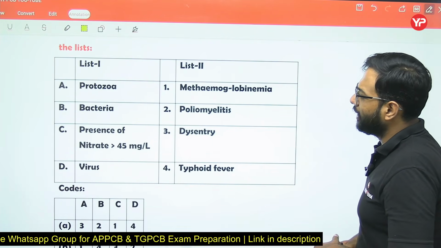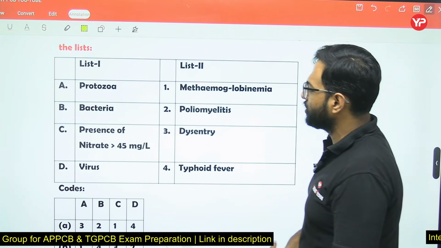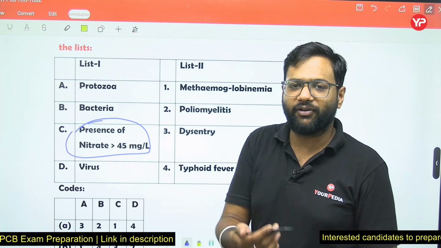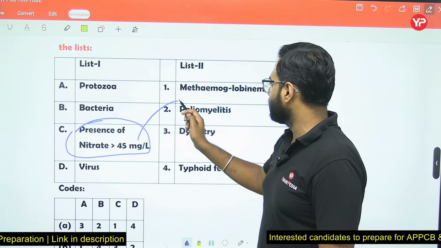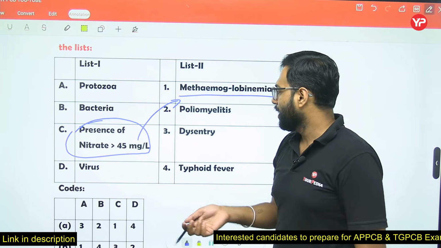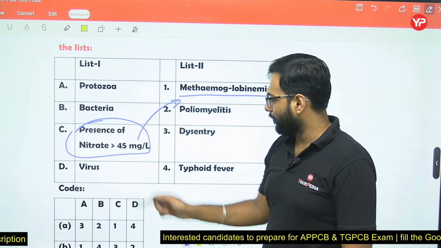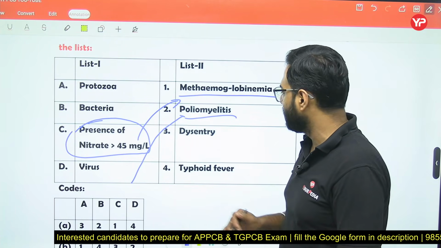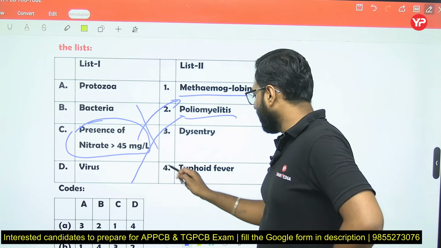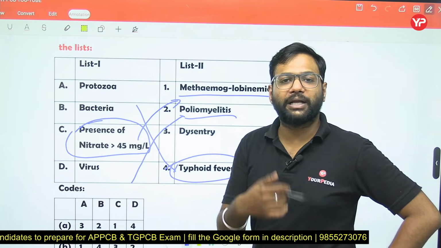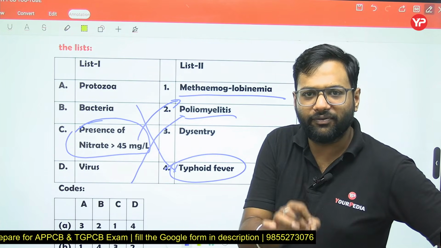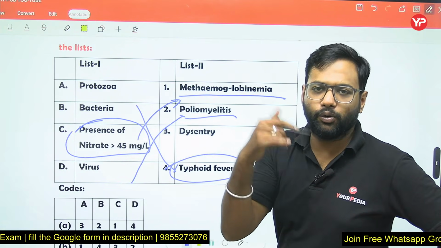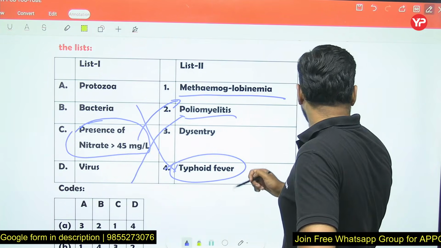Protozoa, bacteria, and again you have to match some waterborne disease. Due to nitrate, if nitrate is present more than 45 mg per liter concentration, then methemoglobinemia problem will be there. And due to protozoa and virus, poliomyelitis will be there, and due to bacteria, typhoid fever is there. Generally, if I talk about typhoid fever, Salmonella typhi is the name of the bacteria that causes typhoid fever.